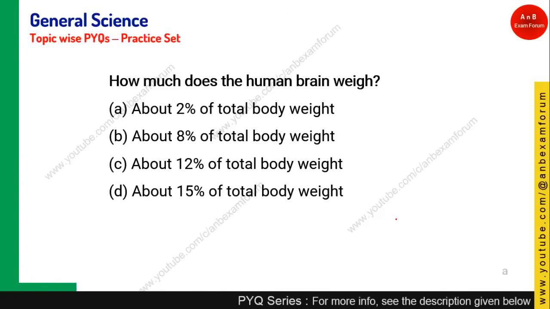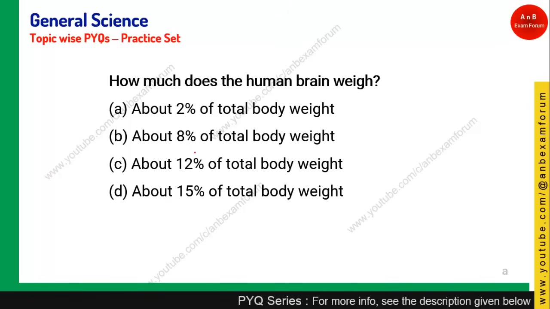Let's see the next question. How much does the human brain weigh? About 2% of total body weight, 8%, 12%, or 15%? It is about 2%. So the brain makes up 2% of total body weight, and even though it is very small, it consumes a lot of oxygen for processing all such information.